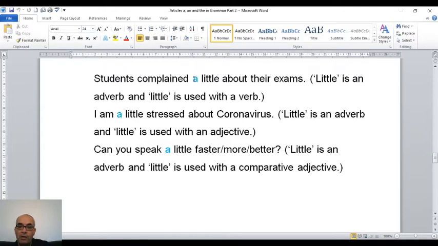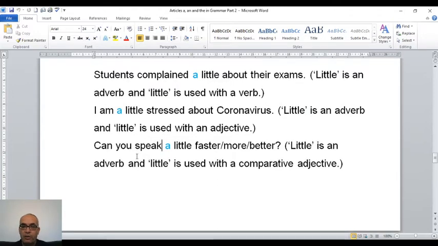So I use a little as an adverb with verbs. I use a little as an adverb with adjectives. I use a little with comparative adjectives. And here a little is what? An adverb. So we can use a little as an adjective. We can use a little as an adverb. We can use a little as a pronoun. And the same information applies to few.